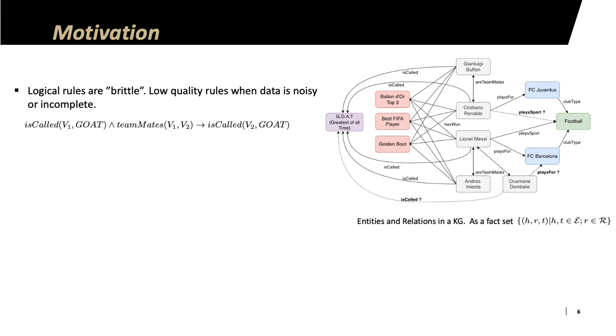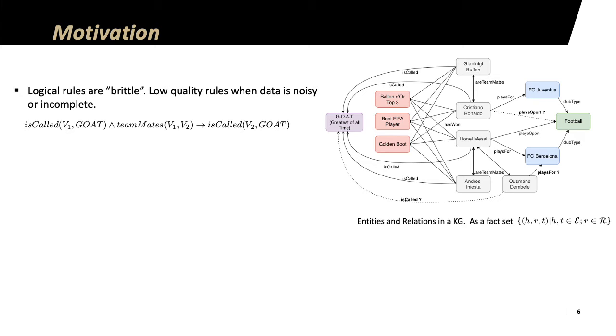Now, although this rule has multiple instantiations on the knowledge graph on the right, for example, Buffon and Ronaldo both subscribe to this rule. Similarly, Messi and Iniesta do so. But it will also predict that Dembele, who is still an upcoming young player at Barcelona, is the greatest of all time, essentially because he is teammates with Messi.